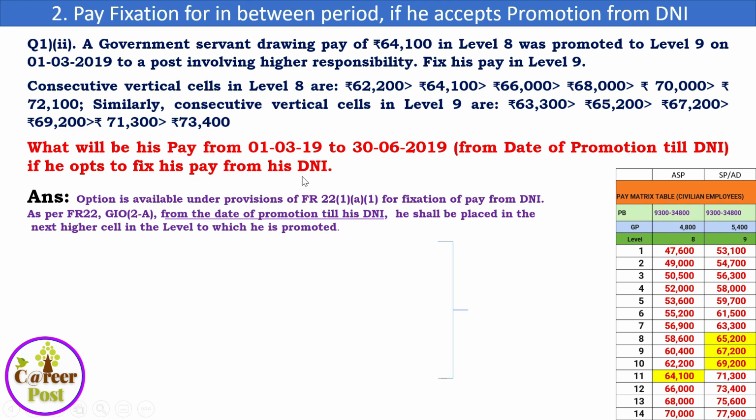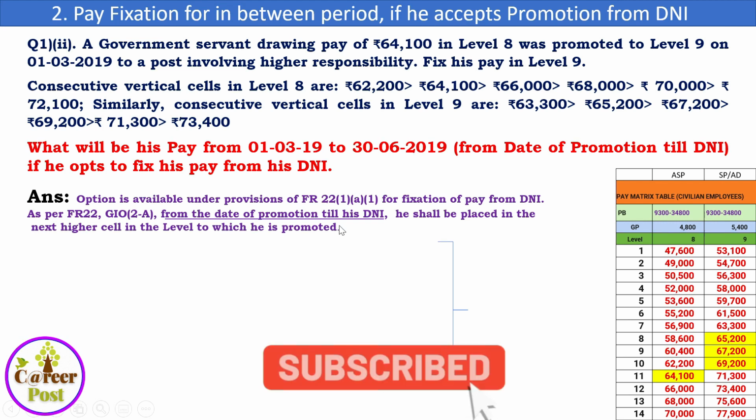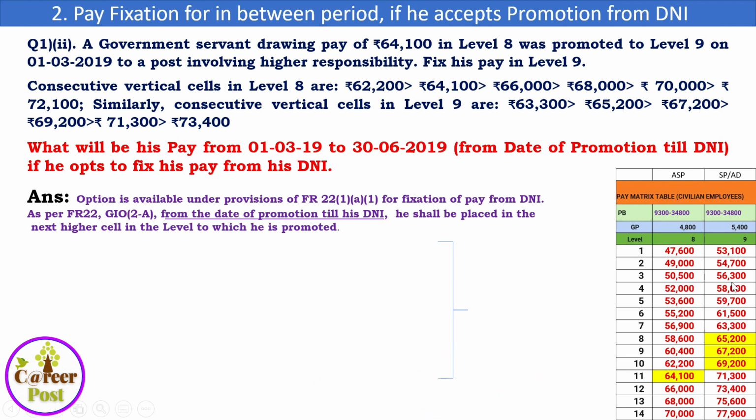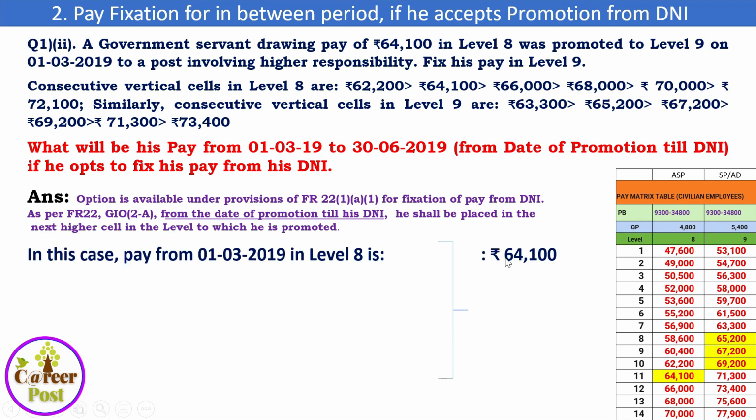See, what will be the period? It is from the date of promotion till his DNI. Where shall he be placed? He shall be placed in the next higher cell in the level to which he is promoted. What is the level to which he is promoted? He is promoted from level 8 to 9. So the level to which he is promoted is level 9, so his pay should be fixed in level 9 in the next cell.